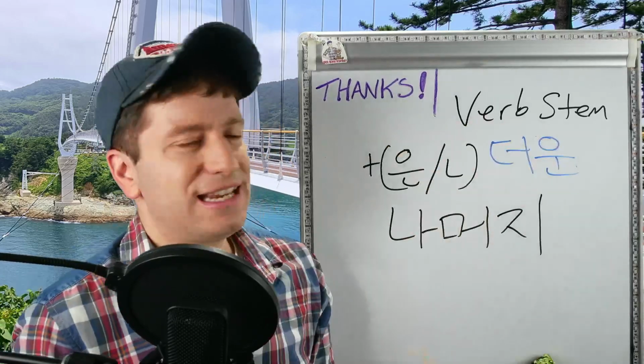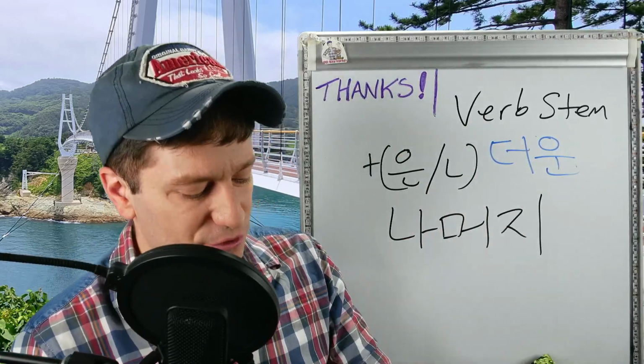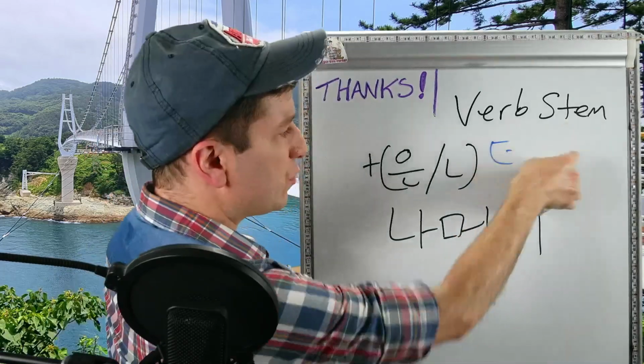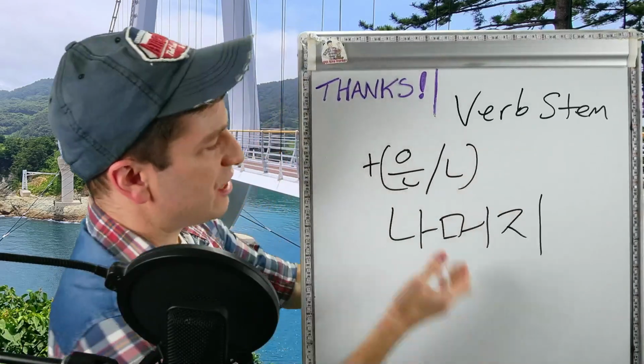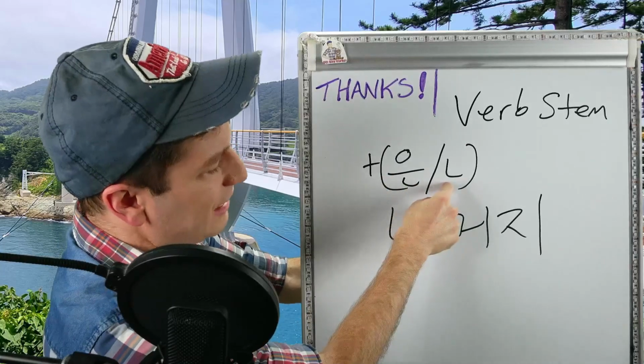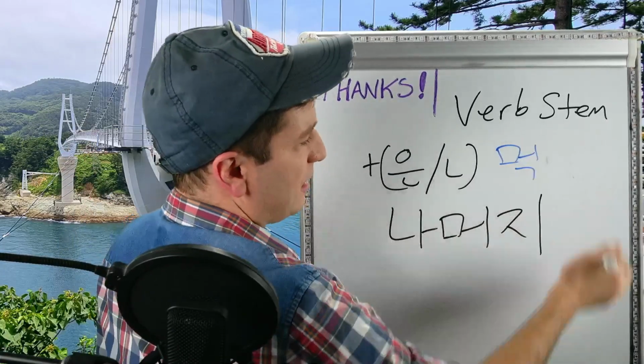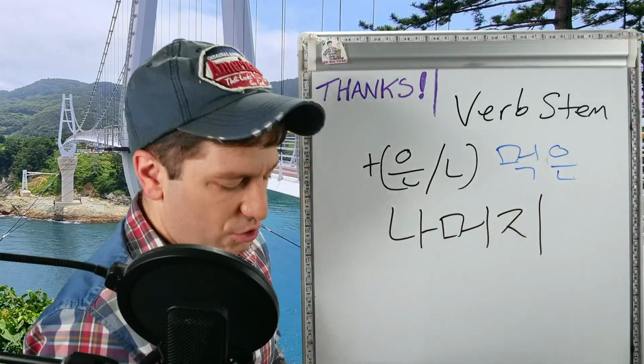So you're conjugating it to the past tense if it's an action verb, or you're just conjugating it normally to the present tense if it's a descriptive verb. But the result, no matter how you use it, is going to be this. You're adding 은 or ㄴ and then 나머지. If you have the verb 먹다, to eat, that's 먹은. Just wanted to show you one more example.